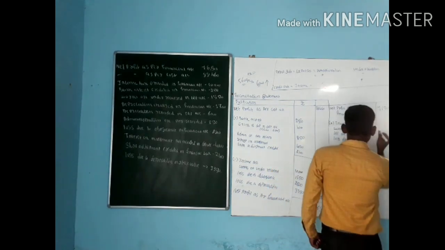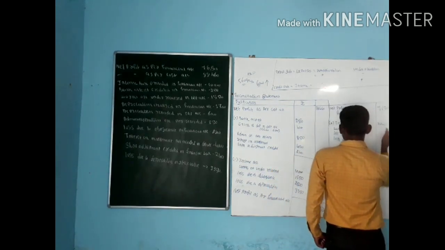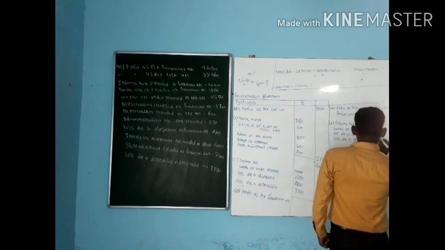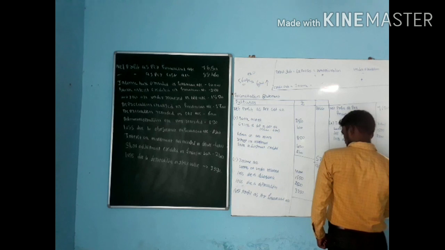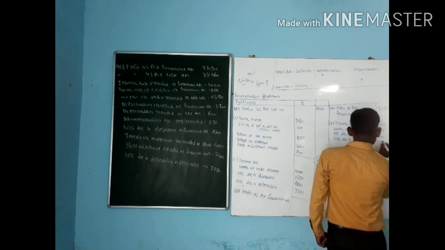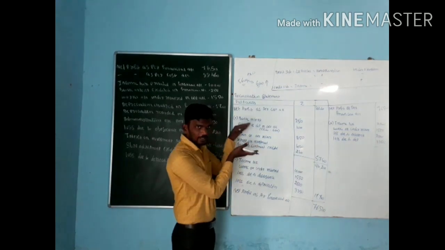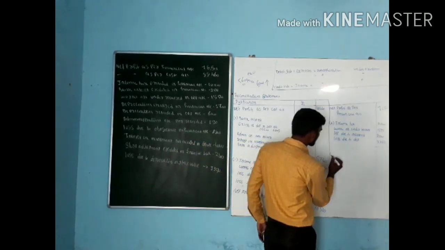How much is income tax? It is 10,000. Works overhead under recovered 1,550. Then 2,800. Then 3,350.